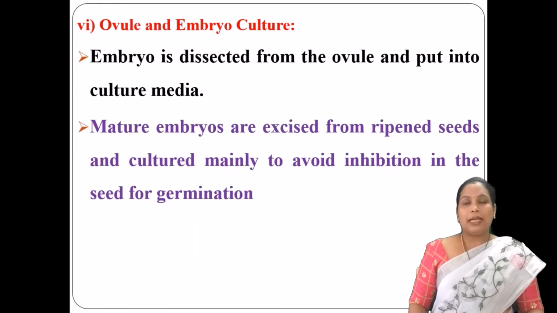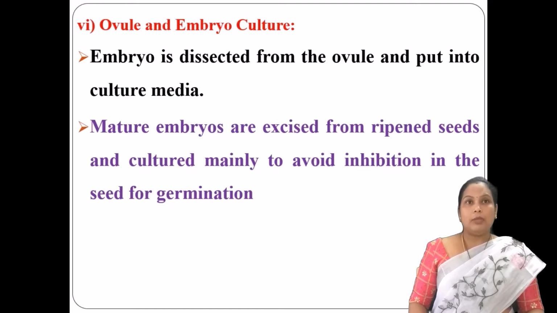Next is the ovule and the embryo culture. Here you take the embryo as a plant segment. This embryo is dissected from the ovule and placed in the culture medium.